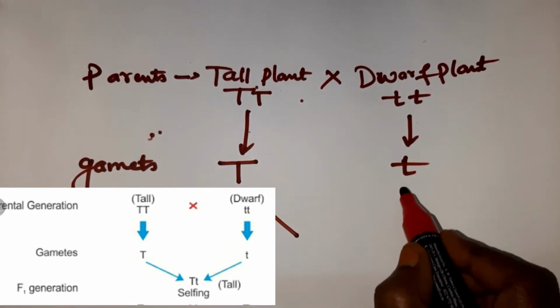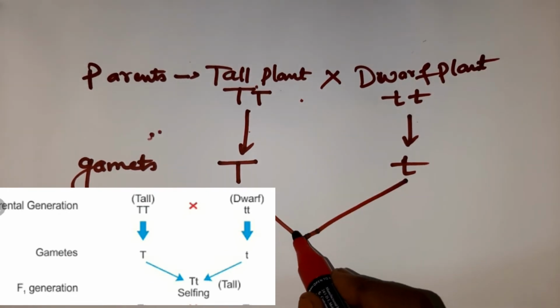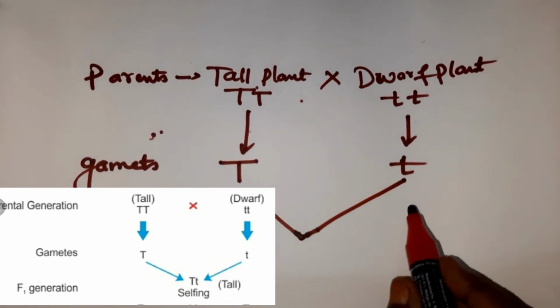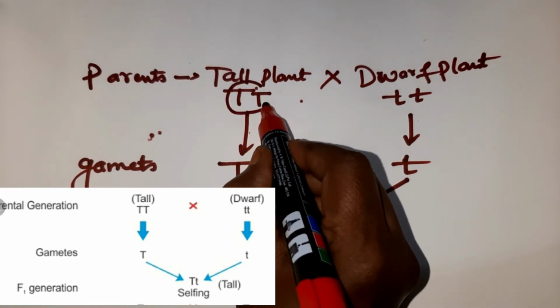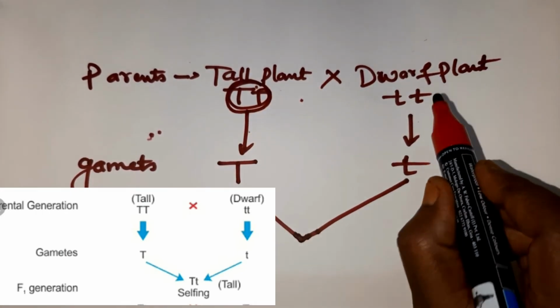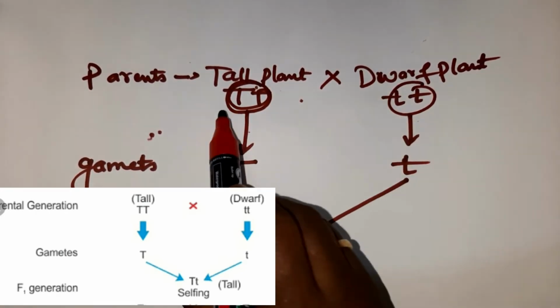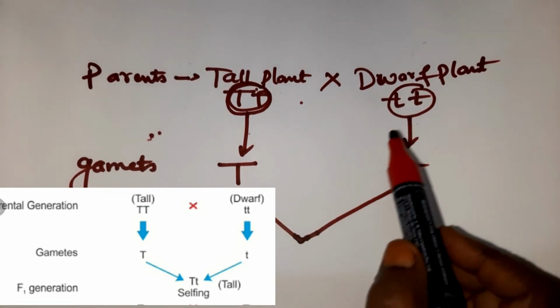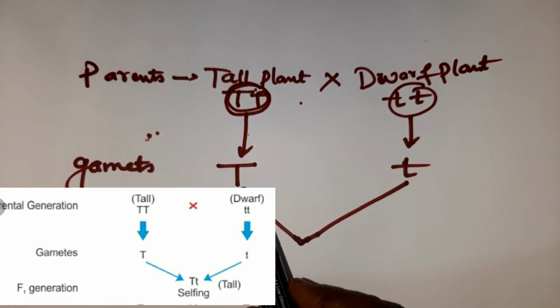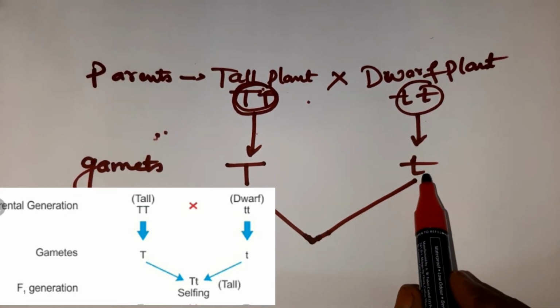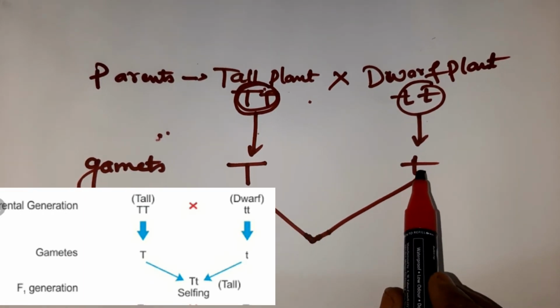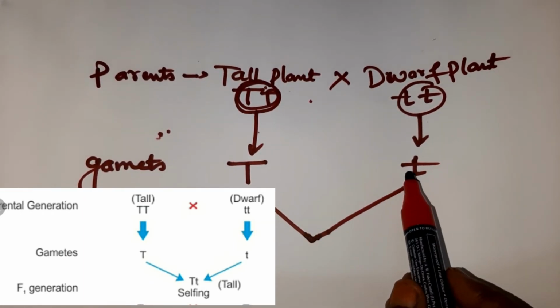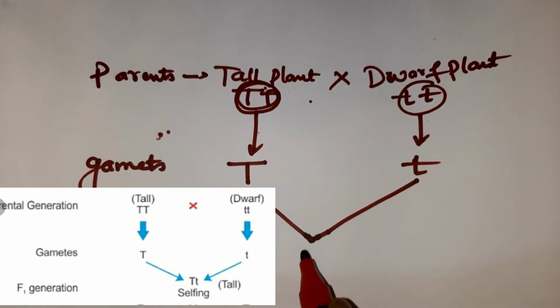And when these are made to cross, here you get pure tall character, pure dwarf character. This is done by self-pollination, children. And after getting pure breeds, the gametes are tall and here small, tall and dwarf. So when these are crossed, then